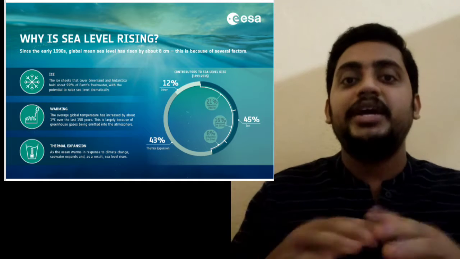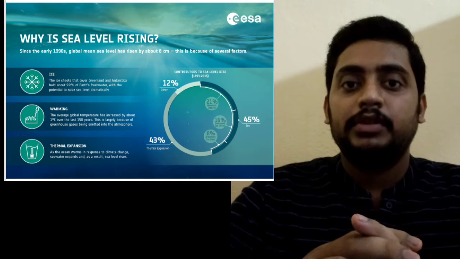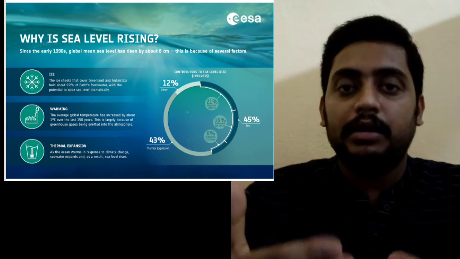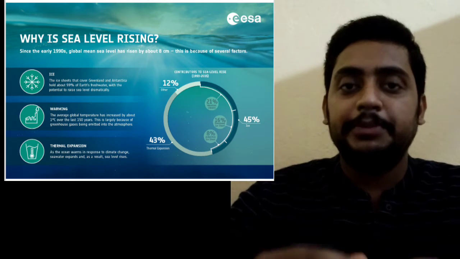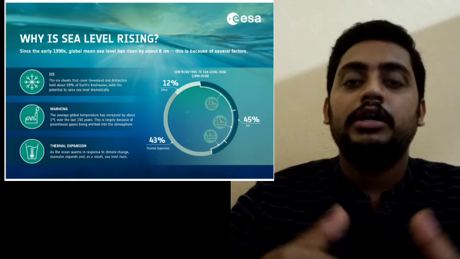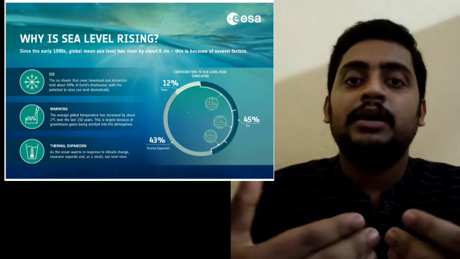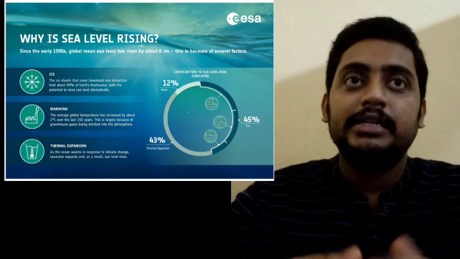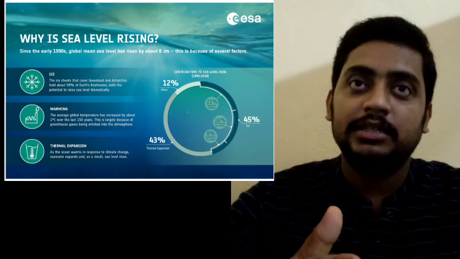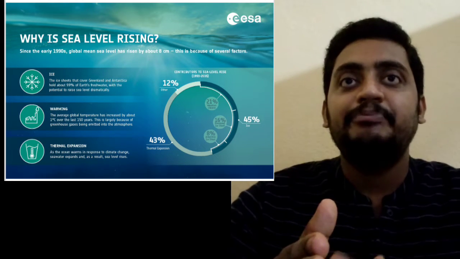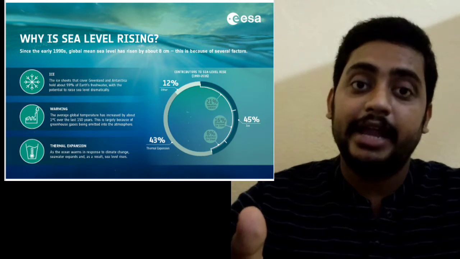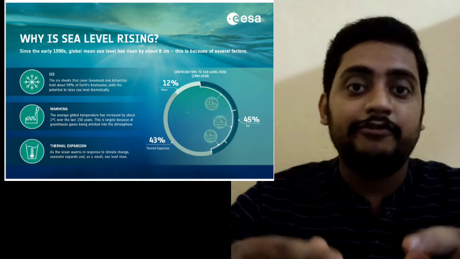According to the European Space Agency, some concepts explain why sea level is rising. Since the early 90s, global mean sea level has risen by about 8 centimeters.